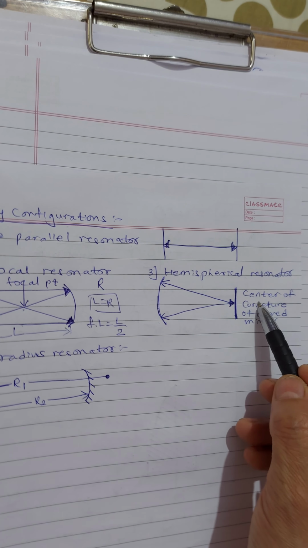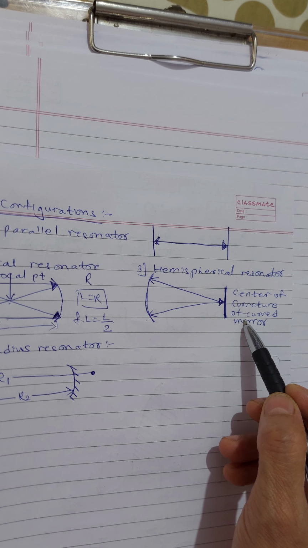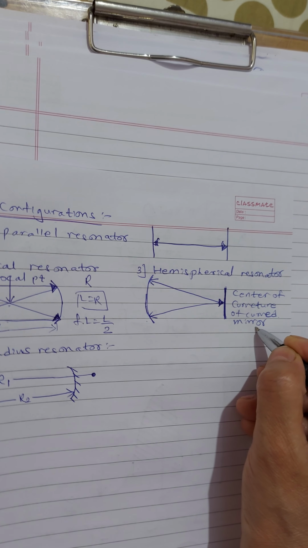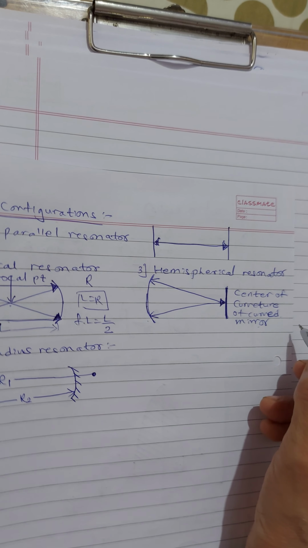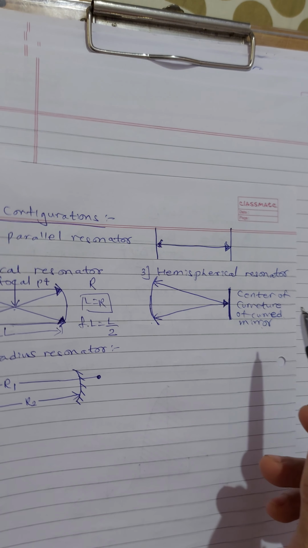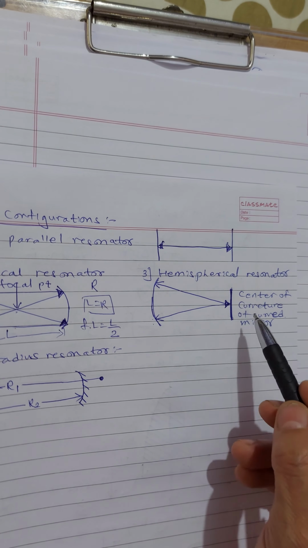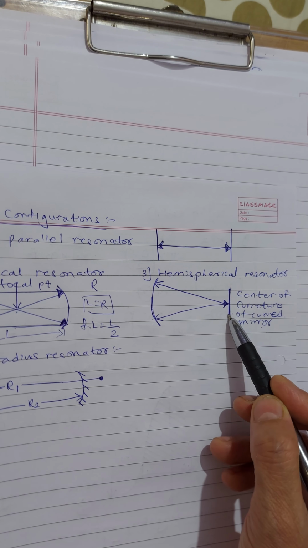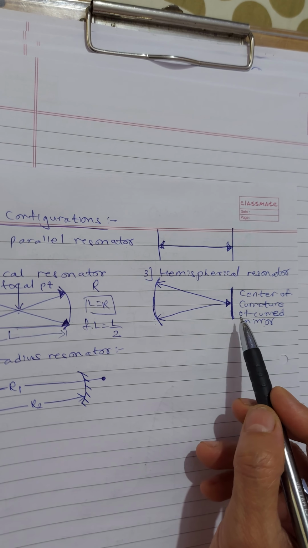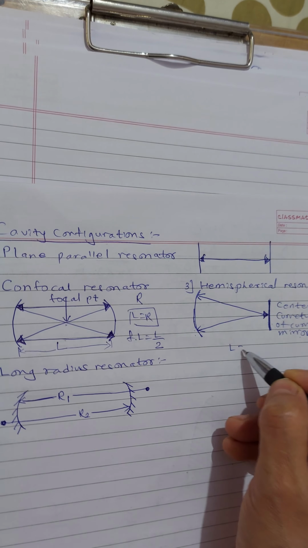It has a concave mirror at one end and a plane mirror at the other. Over here the plane mirror is placed at the center of curvature of the spherical mirror, that is, L is equal to R.